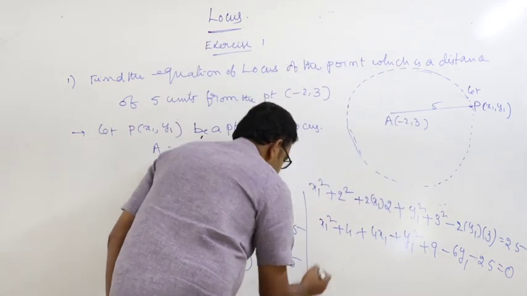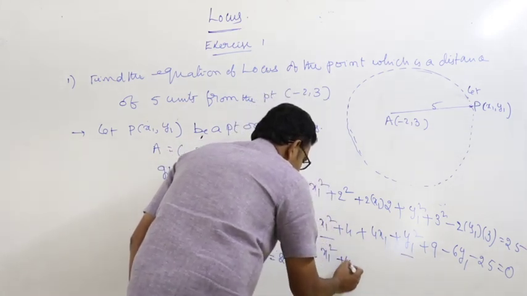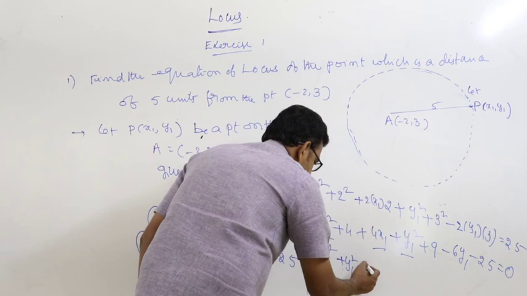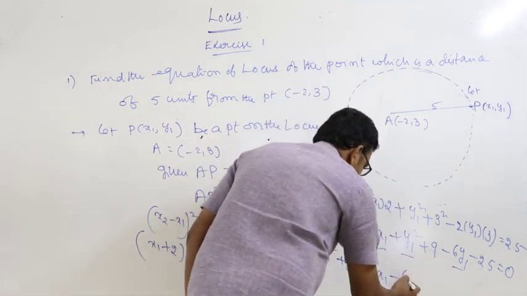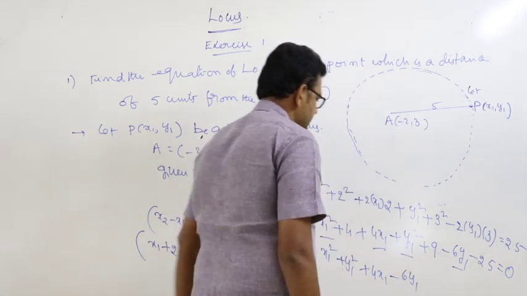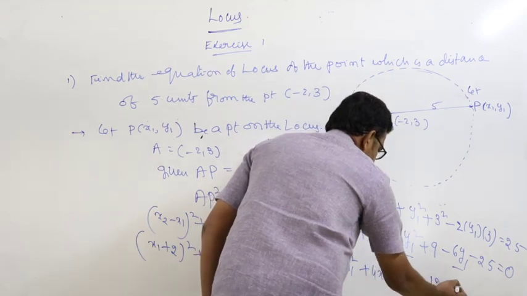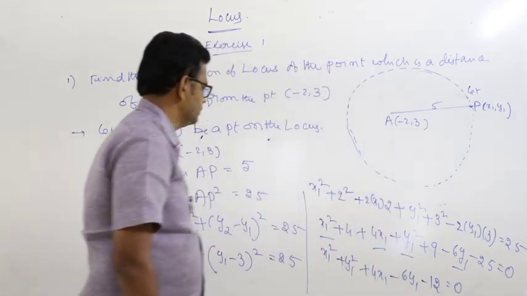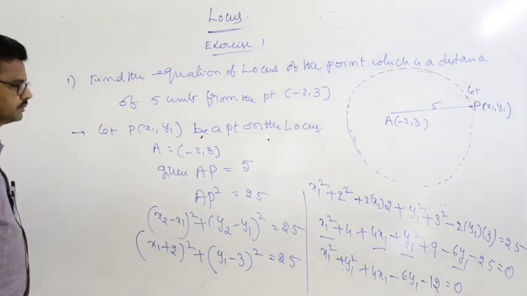So this is x1 square plus y1 square plus 4x1 minus 6y1 plus 4 plus 9 is 13, minus 25, that is minus 12, equal to 0.